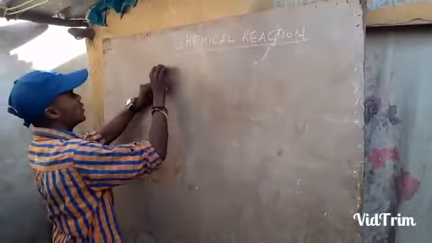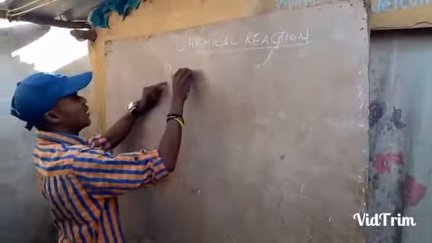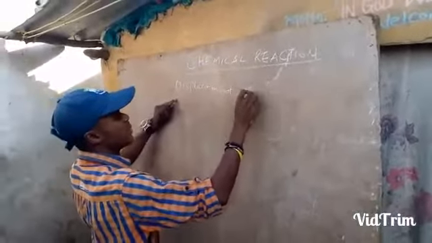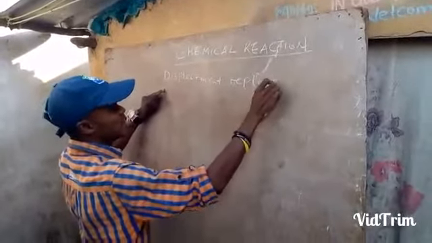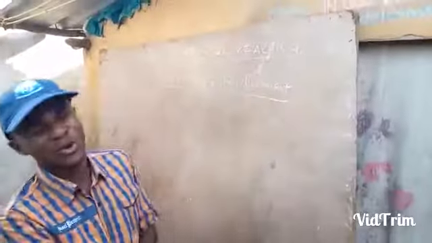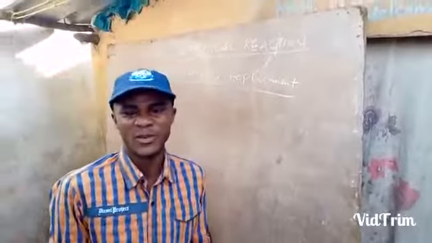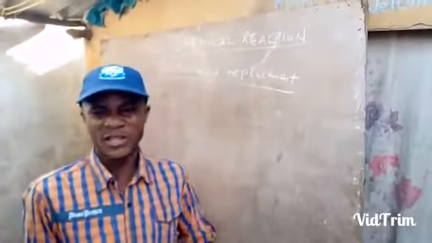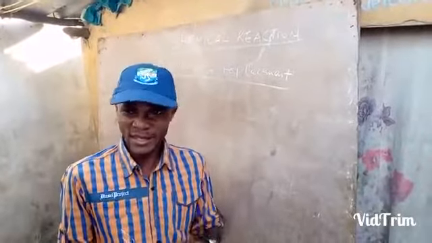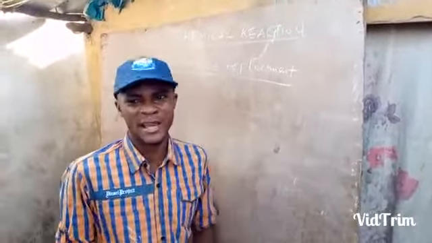Displacement reaction. The second type will be displacement, which is also known as replacement reaction. Now, what reaction do we call replacement or displacement reaction? A displacement reaction is a reaction in which one element takes the place of another element. That is the case in which one element replaces the other element.